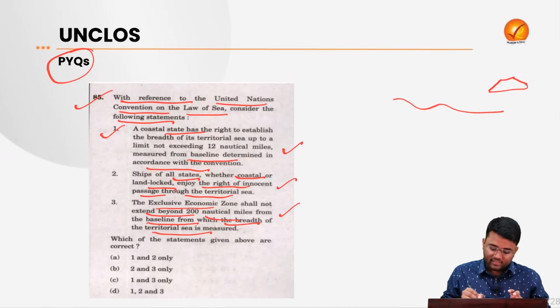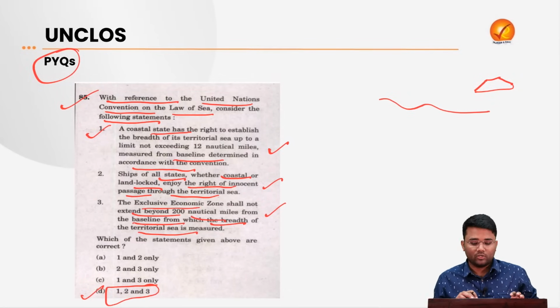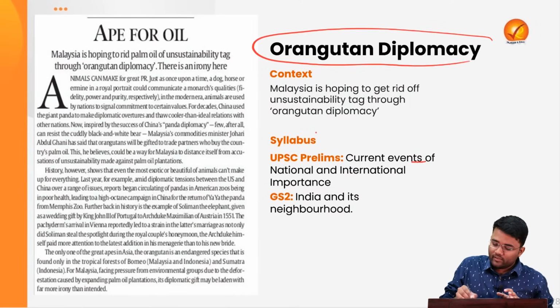So all the three statements were correct here, and the option was 1, 2, 3. The D option was correct here. So this is one of the previous year questions from this particular topic, UNCLOS. So our next topic is the Orangutan Diplomacy.